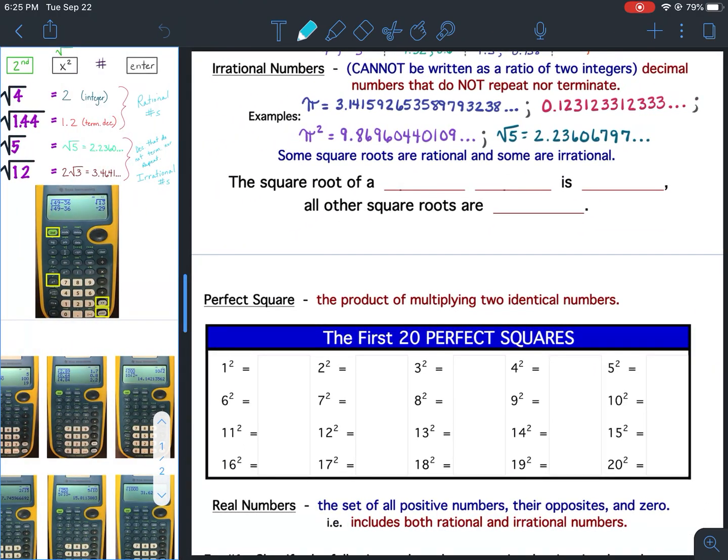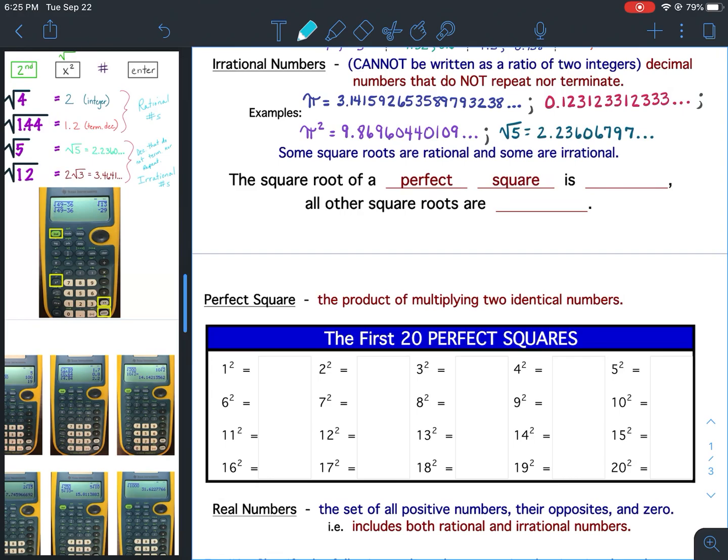So our fill in the blanks here are: the square root of a perfect square is rational. All other square roots are irrational.